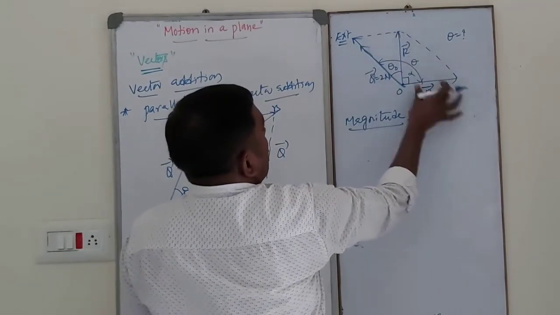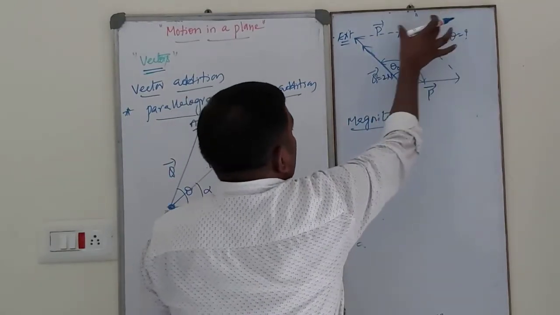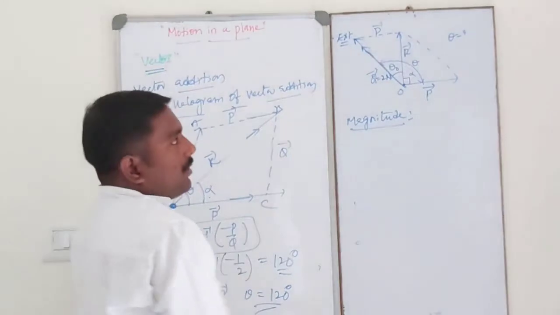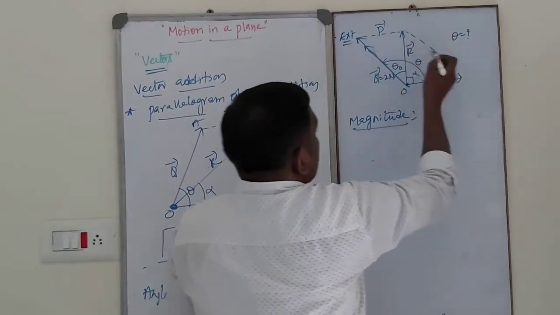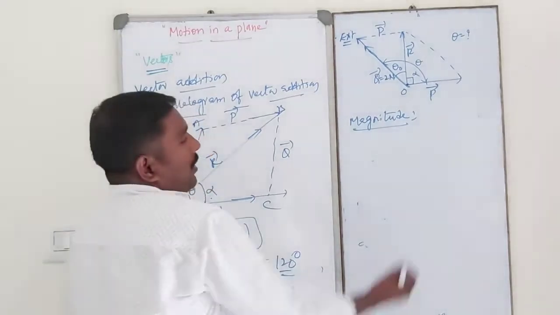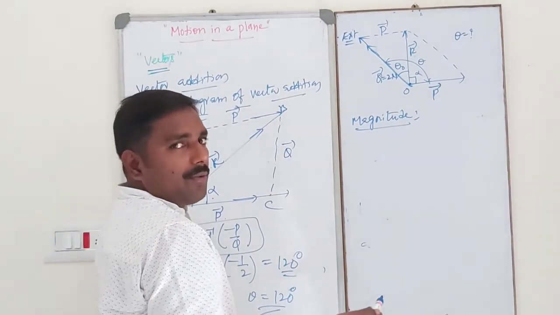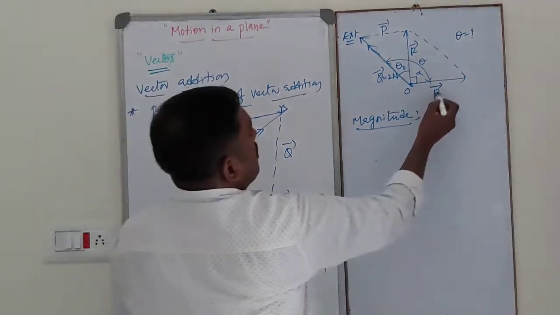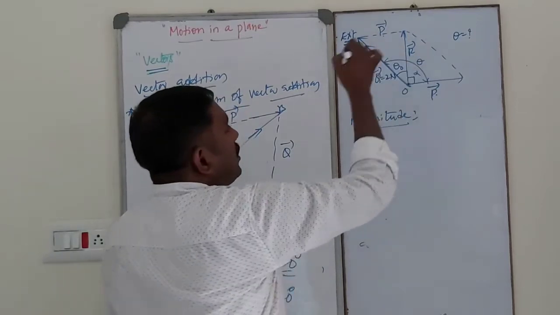This is P. This is also P. We can extend it upward or outside, in any way, a displacement. That is, a vector can be displaced by itself, its magnitude and direction do not change. This is P. This is also P. So in this case, I want Q.